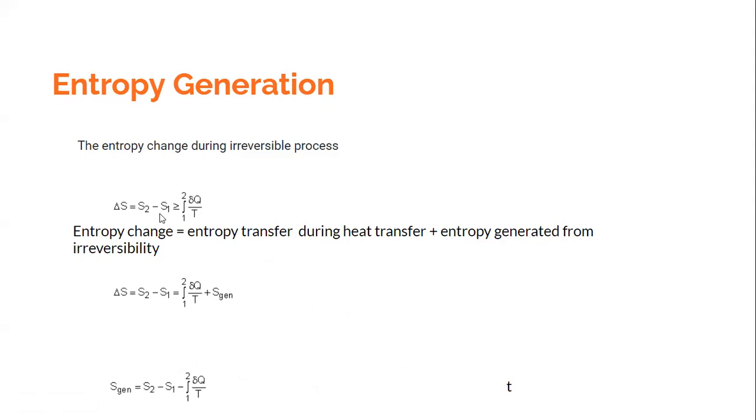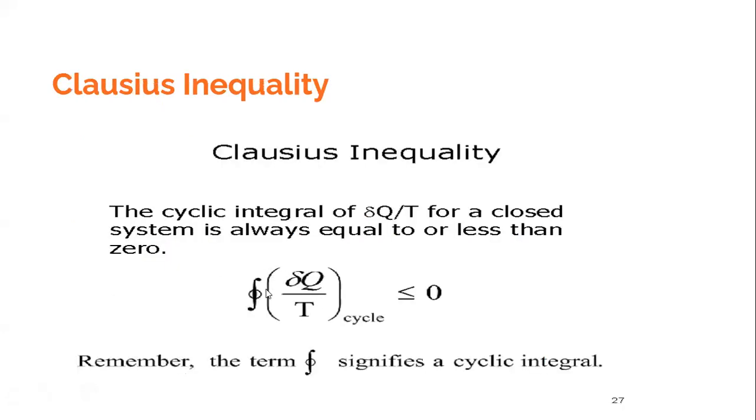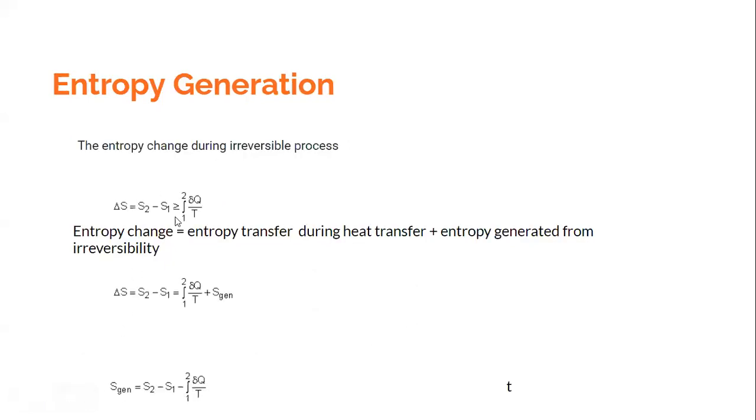How did we prove that? We compared two expressions. One is the expression cyclic integral of del Q by T is equal to 0, and the other expression cyclic integral of del Q by T is less than 0. We had compared it for two cycles, one a reversible cycle and the other an irreversible cycle. And then, if you remember our discussion, we had substituted the value of delta S for the integral of del Q by T along the reversible path. And that way we had arrived at this expression.